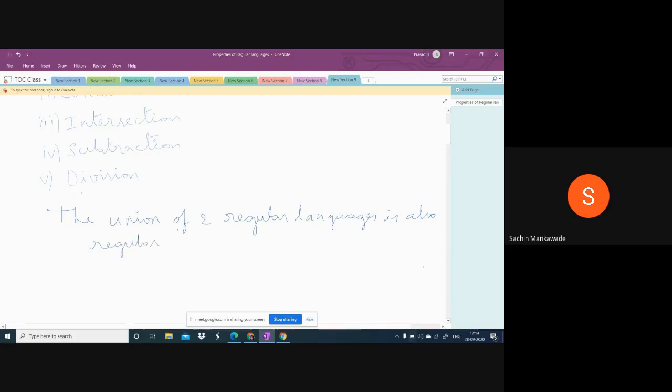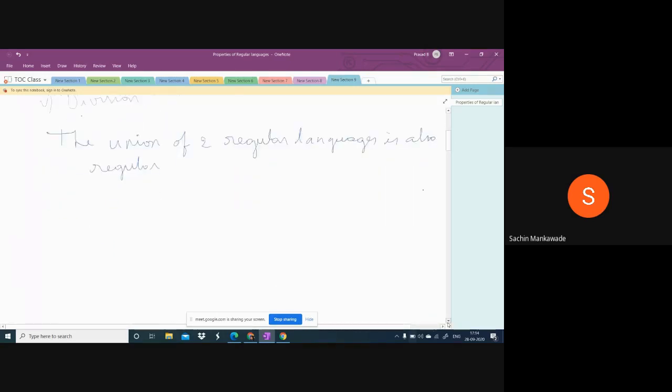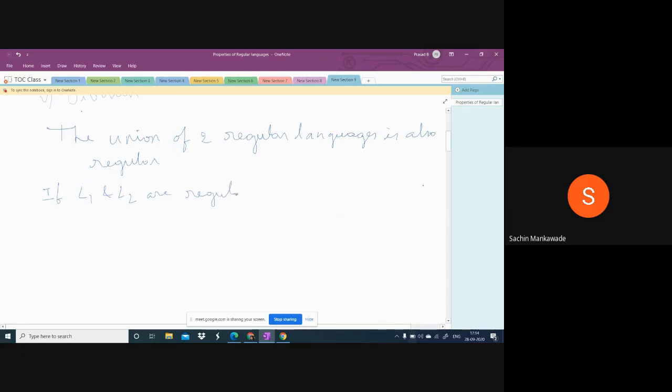That means if L1 and L2 are regular, that implies L1 union L2 is also regular.